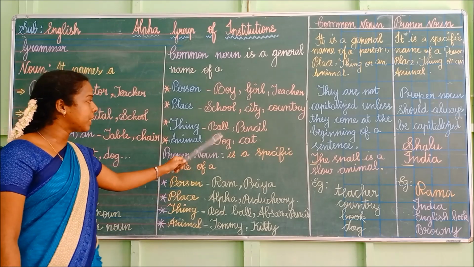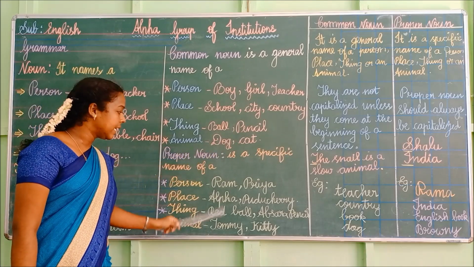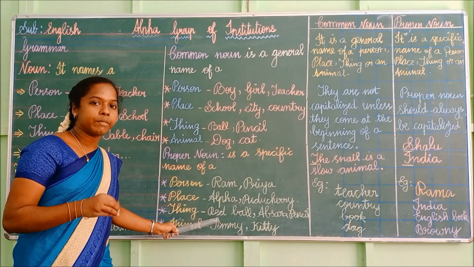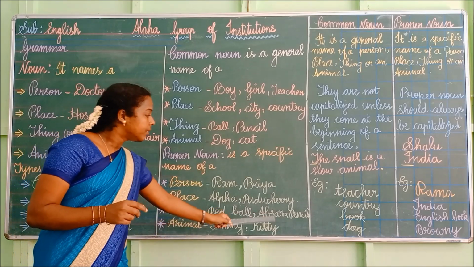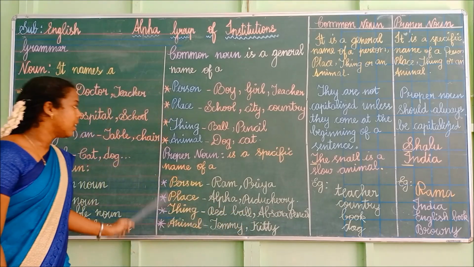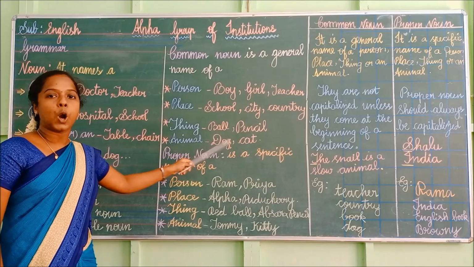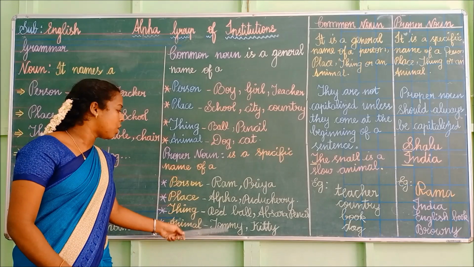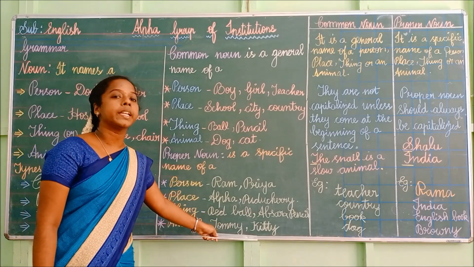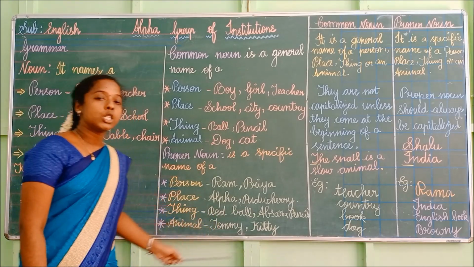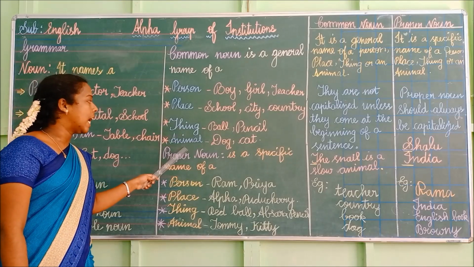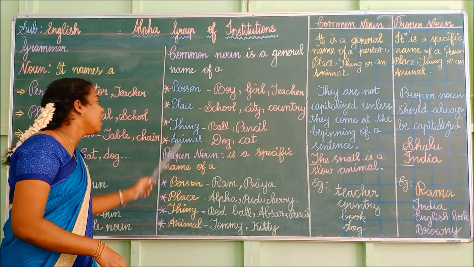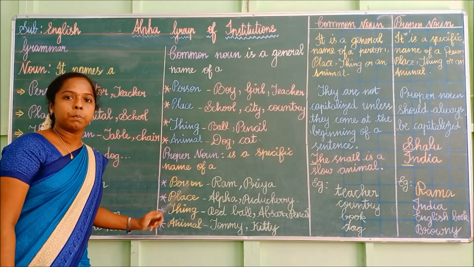See here I am generally telling ball, pencil. Here I am specifically telling a ball. The ball is in which color? Red color. Apsara pencil. Here I am telling dog, cat generally. Here I am telling the specific name of the dog, Tommy, and the specific name of the cat, Kitty. So all the things and the animals are common noun. When you give the specific name to the thing or animal, it is proper noun.